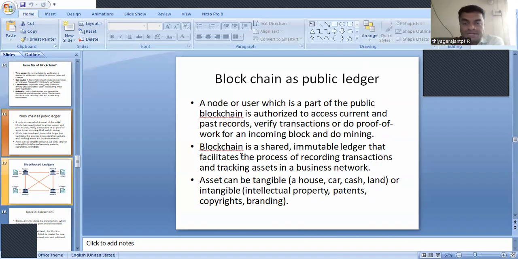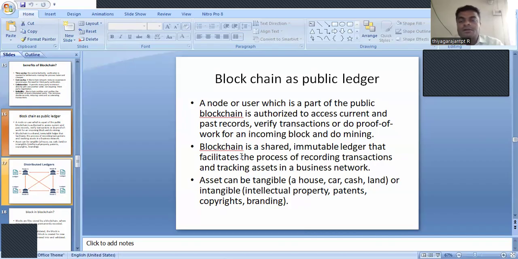So how will the blockchain act as a public ledger? For example, as I said before, a node or a client or user which is a part of the public chain, that is the blockchain, is authorized to access the current and past records, verify transactions, or do proof of work for an incoming block and do the mining process. That reward will be a type of cryptocurrency.